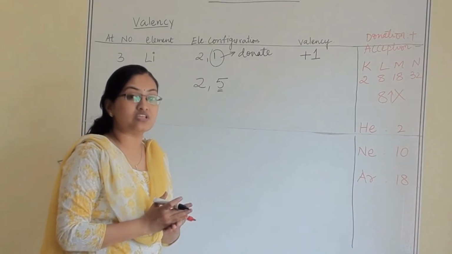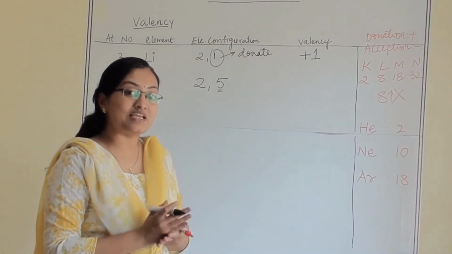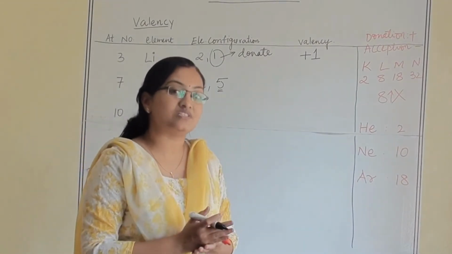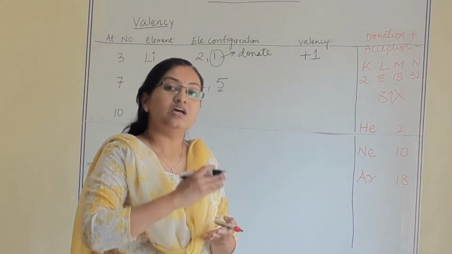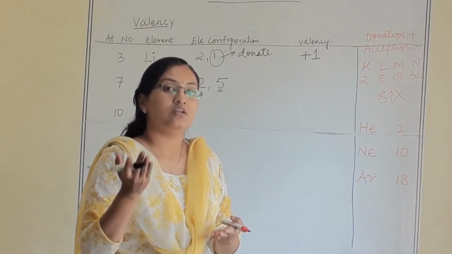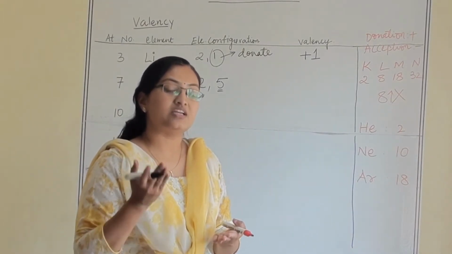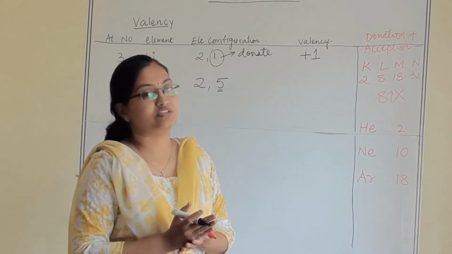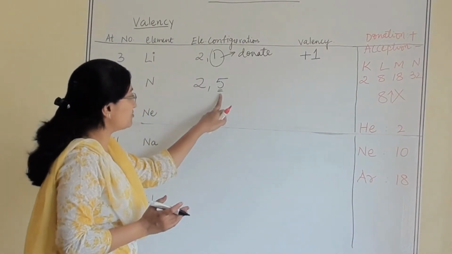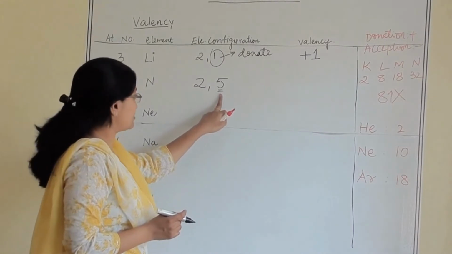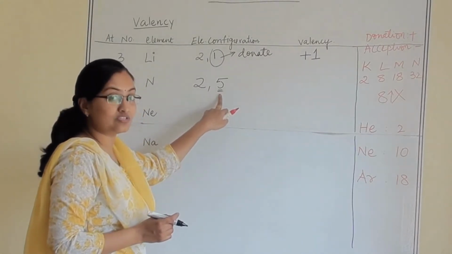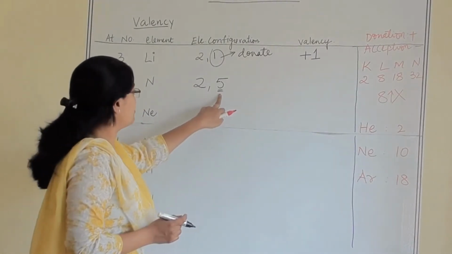Valence electrons are the electrons present in the valence orbit. What is the valence orbit? The last orbit which accommodates electrons is known as the valence orbit. So which one is the valence orbit for nitrogen? The last one. So how many valence electrons are there? 5 valence electrons.